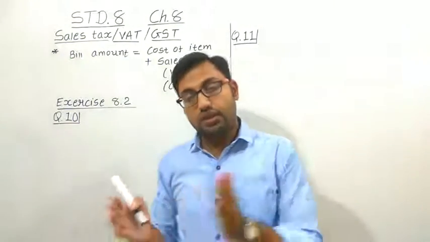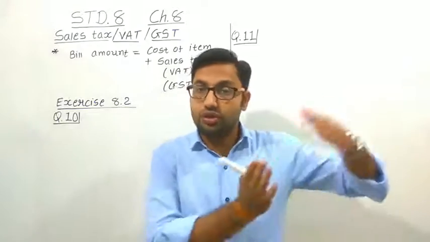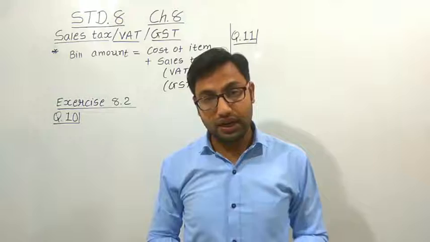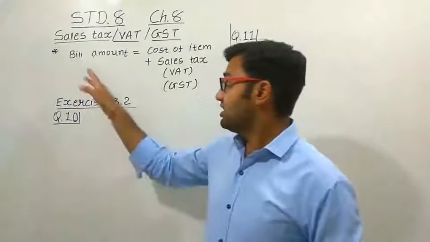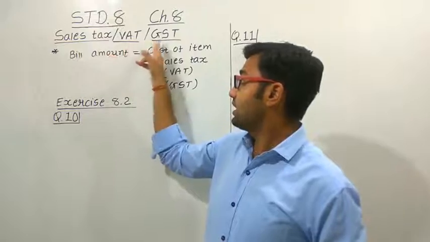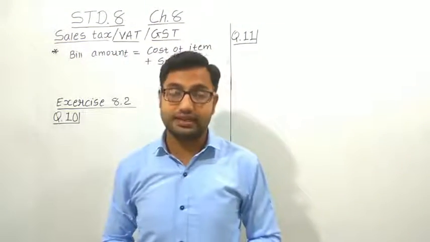So actually we are paying this tax to the government, but through the shopkeeper, right? This applies to all kinds of sales tax, value added tax and goods and service tax.